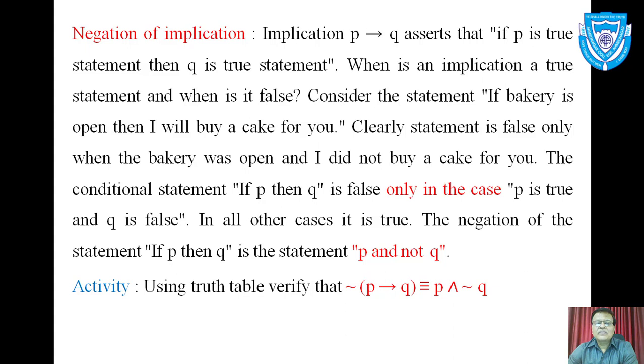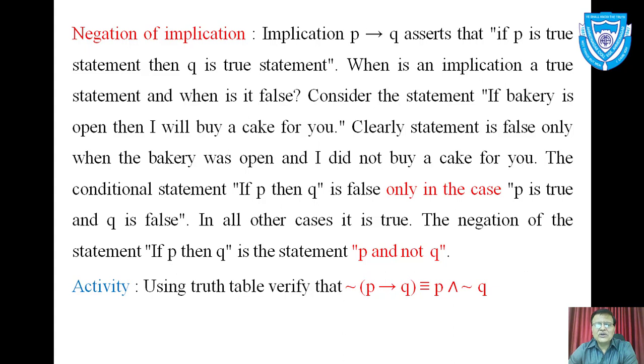So in the next line we read, if P then Q is false only in the case P is true and Q is false. In all other cases it is true. The negation of statement if P then Q is the statement P and not Q. So what is the opposite situation of P implies Q? The opposite situation of P implies Q is P and not Q. Bakery is open and I didn't buy a cake for you. This is the opposite situation of the given implication.